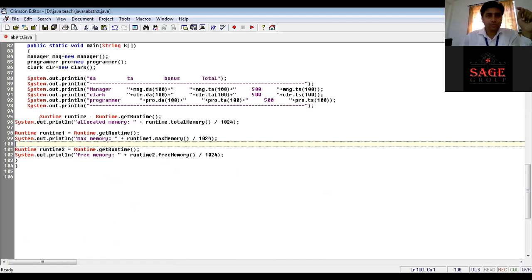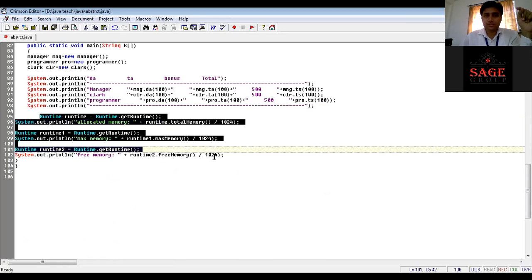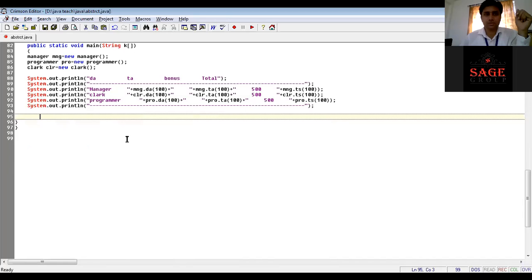Now, this is not an important thing. I'm putting this to calculate the calculation time. So this is not part of our program. This is not part of our logic at all. We can remove it.